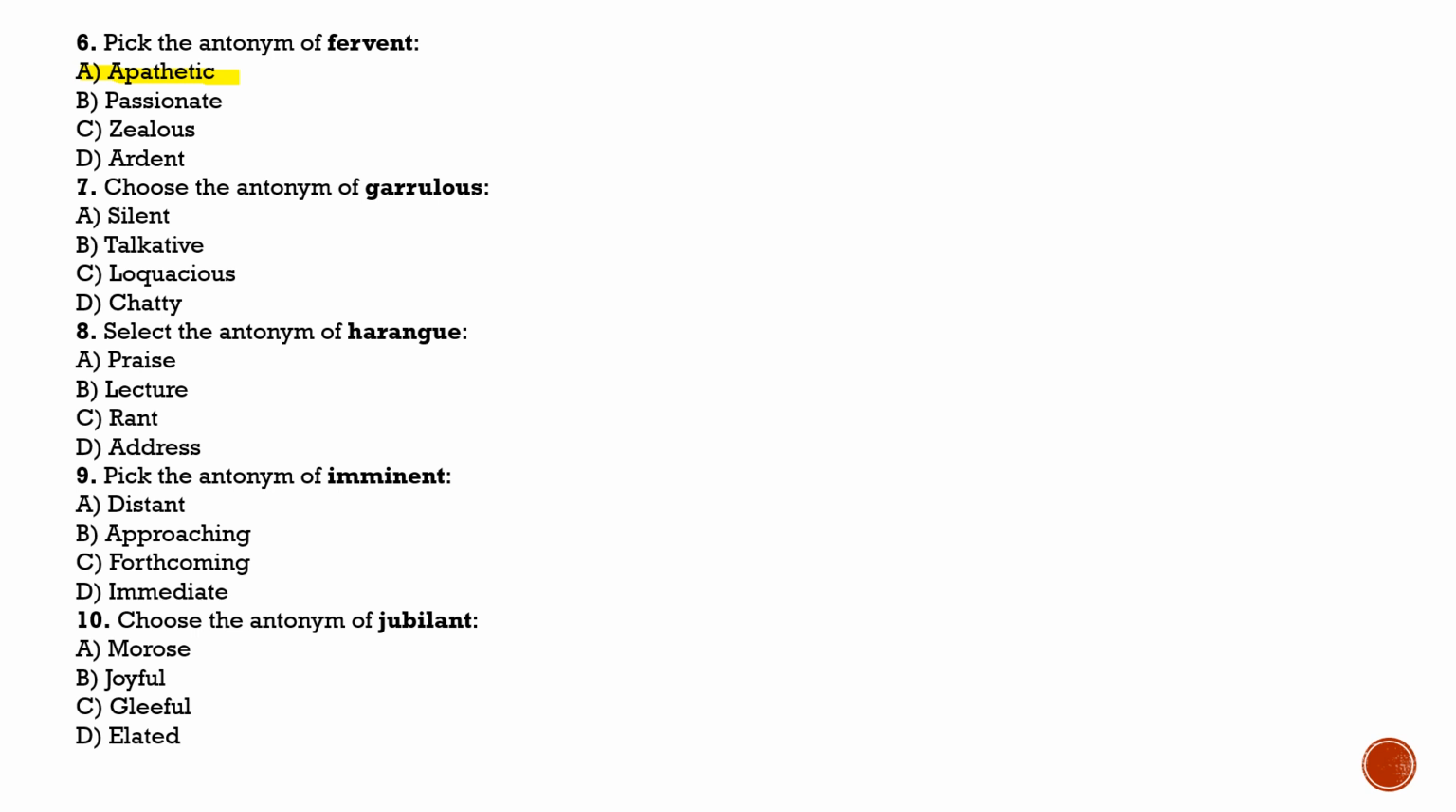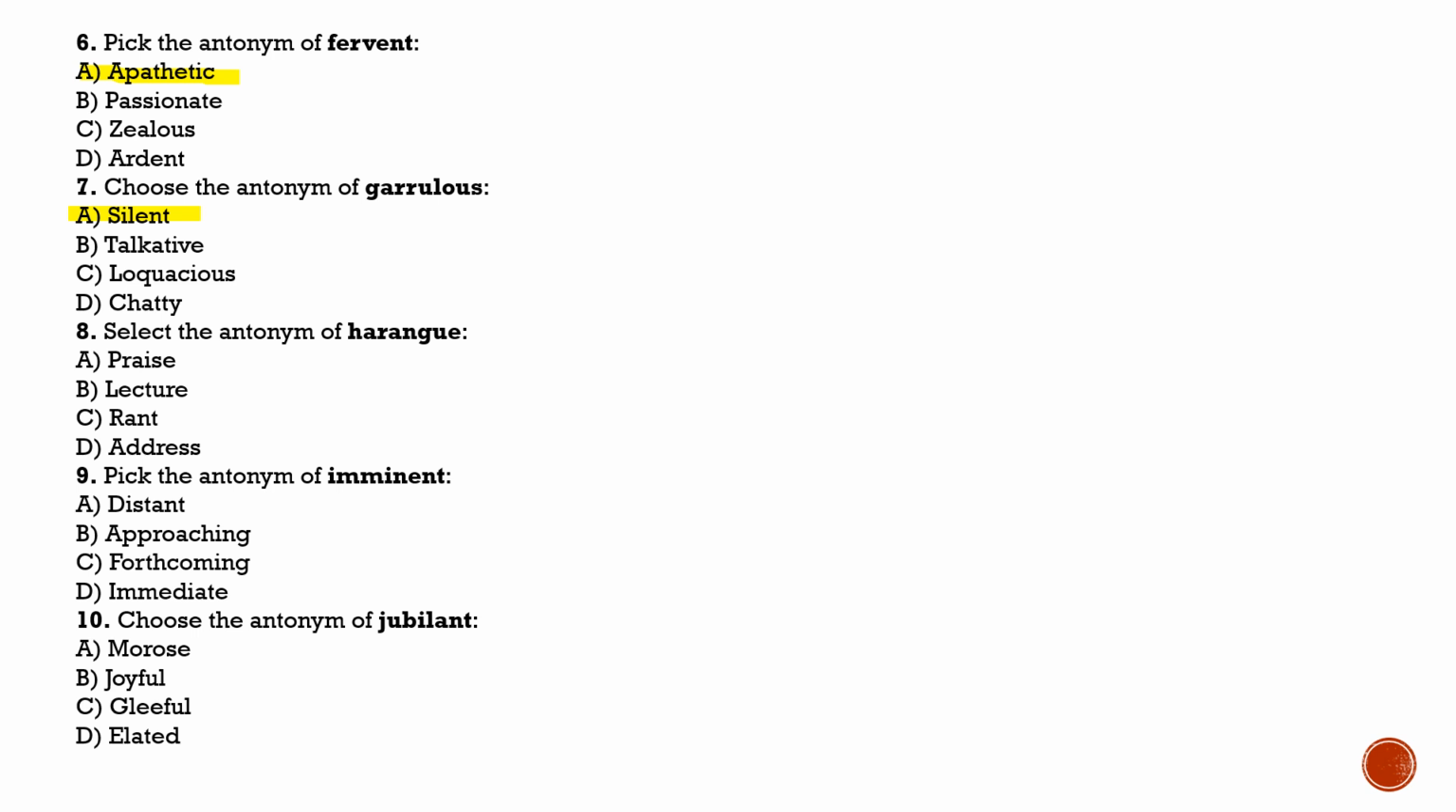Next is question number 7. Choose the antonym of garrulous. Garrulous basically means talkative. So talkative will be the synonym of it. So the antonym of garrulous will be silent, the one who is not speaking too much. So option A will be correct.